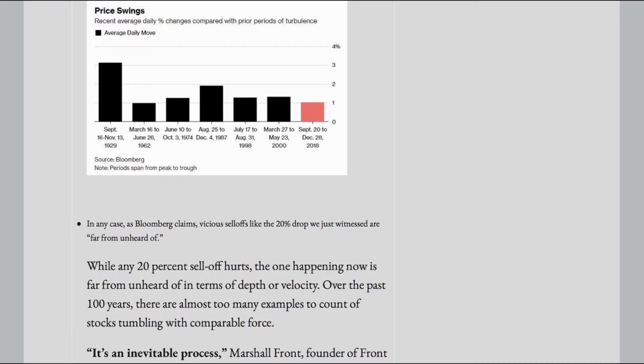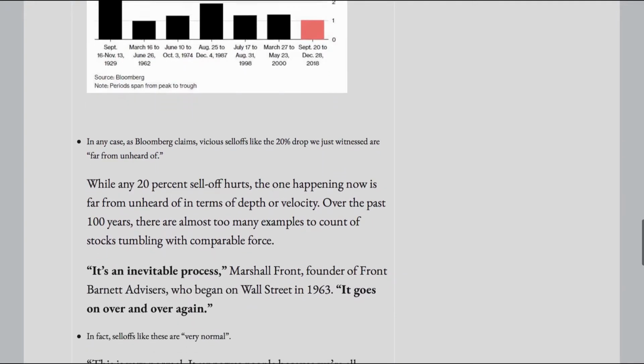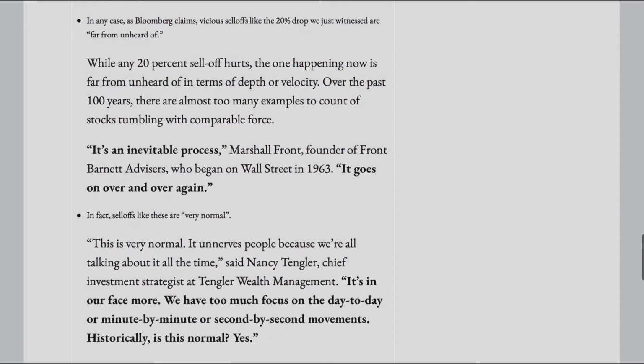While any 20% sell-off hurts, the one happening now is far from unheard of in terms of depth or velocity. Over the past 100 years, there are almost too many examples to count of stocks tumbling with comparable force. Quote, it's an inevitable process, end quote.